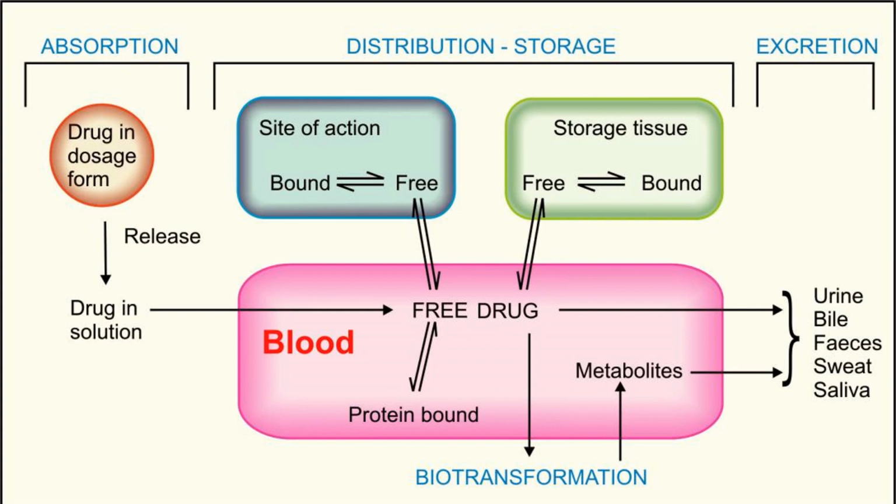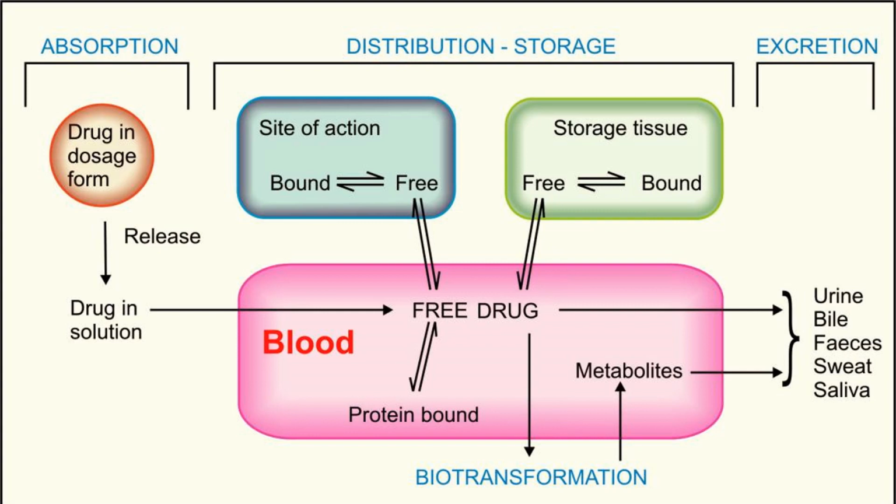As I already explained, there exists an equilibrium between the protein bound form of a drug and the free drug. Now, that equilibrium which exists between bound and unbound form is at the site of action as well as storage tissue. Now, the next step after the distribution is biotransformation. So, biotransformation is nothing but metabolism.